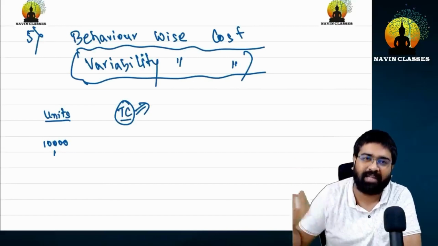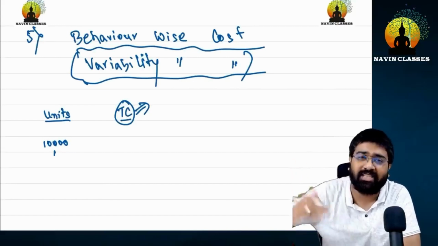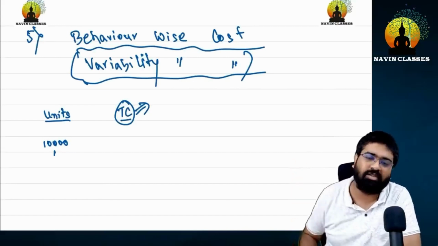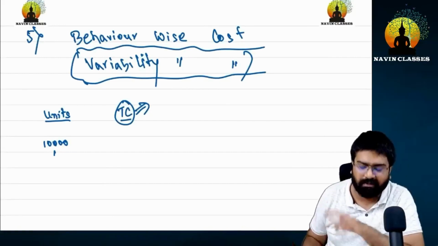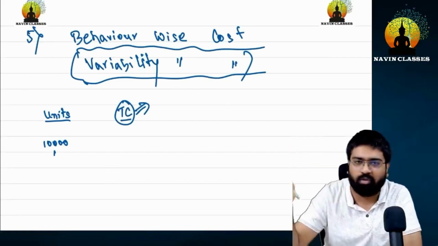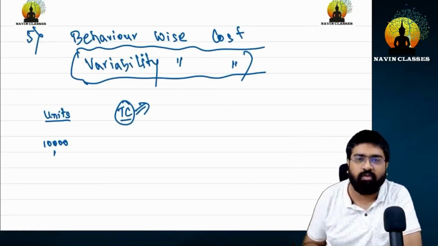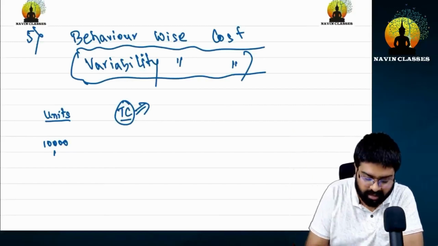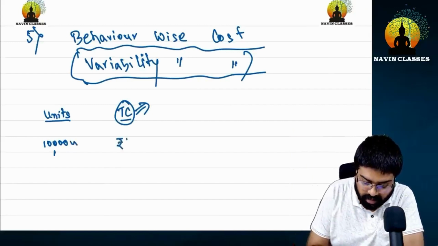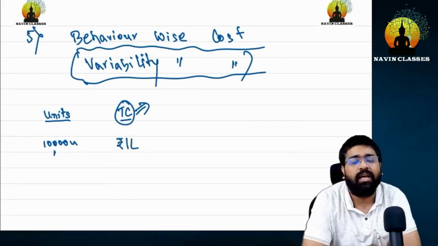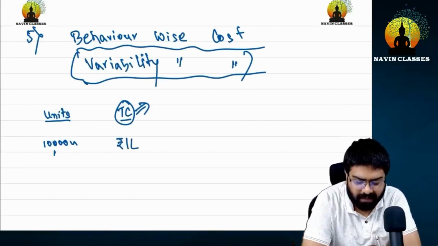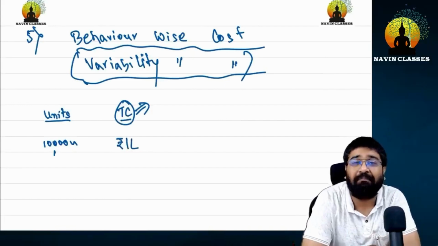We will do that once too. We will know the cost element wise, nature wise, which is based on its name. So don't hurry right now. Let's say we have a cost. It can be X, Y, Z, whatever it may be. For making 10,000 units of that, the cost is 1 lakh rupees. How much is it? It is 1 lakh rupees. So can any one of you tell me what is the behavior of this cost?